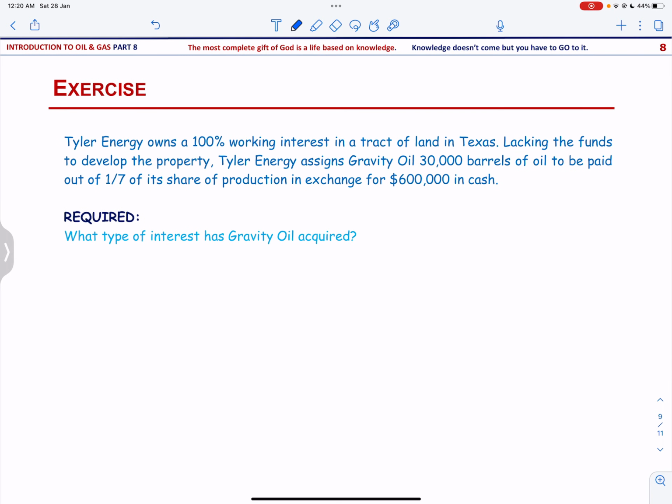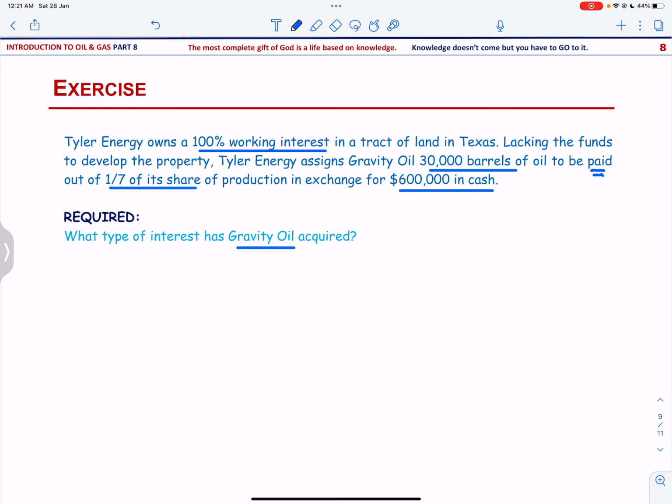Tyler Energy owns a 100% working interest in a tract of land in Texas. Lacking the funds to develop the property, Tyler Energy assigns Gravity Oil 30,000 barrels of oil to be paid out of 1/7 of its share of production in exchange for 600,000 in cash. Okay. So what type of interest has Gravity Oil acquired?